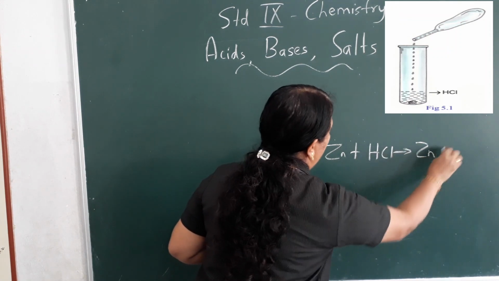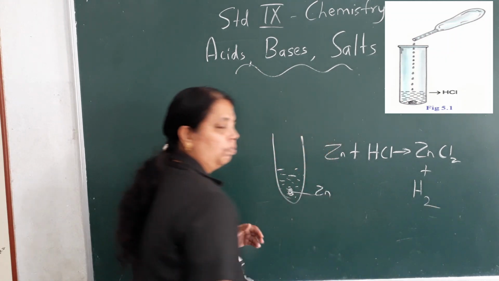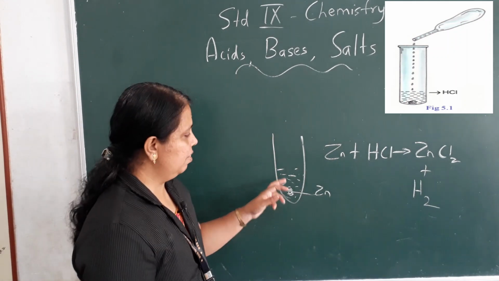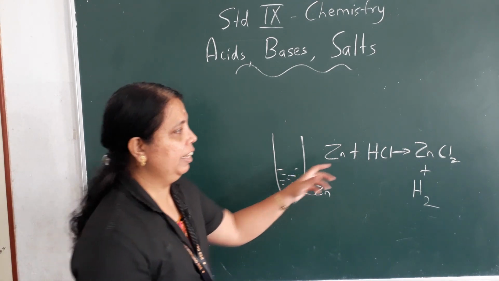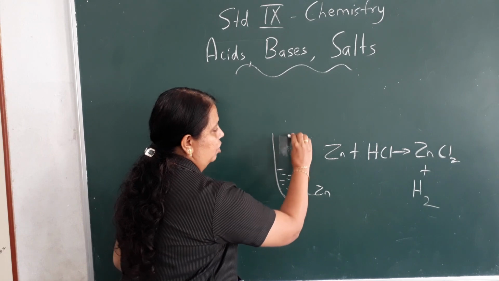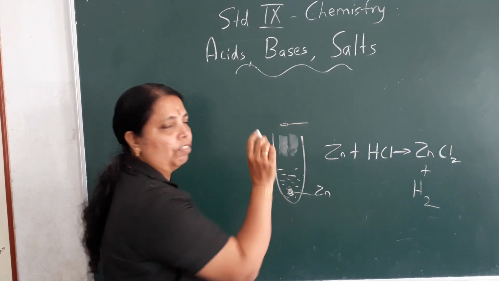We get zinc chloride plus hydrogen gas. This you already have studied in 8th standard. Now zinc reacts with hydrochloric acid, we get the salt zinc chloride, and which gas comes out? Hydrogen gas comes out. Now when we hold a matchstick here, what happens?